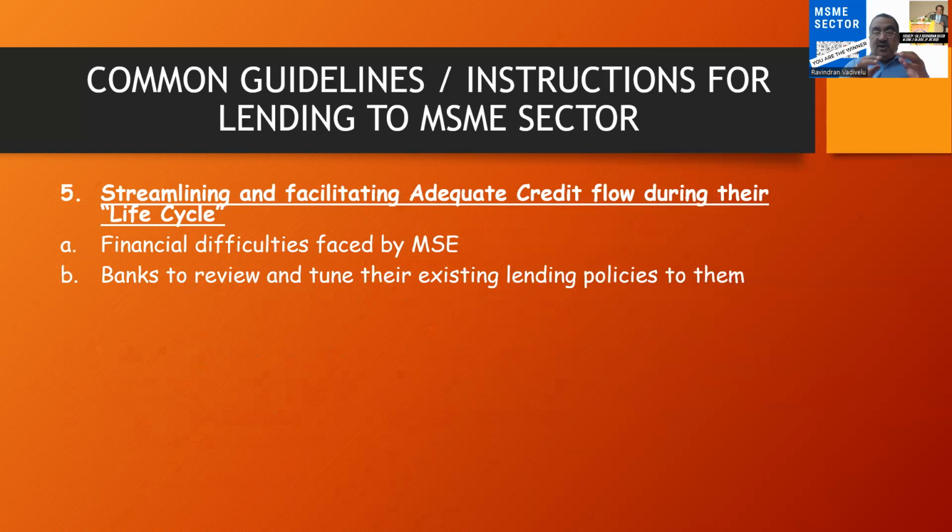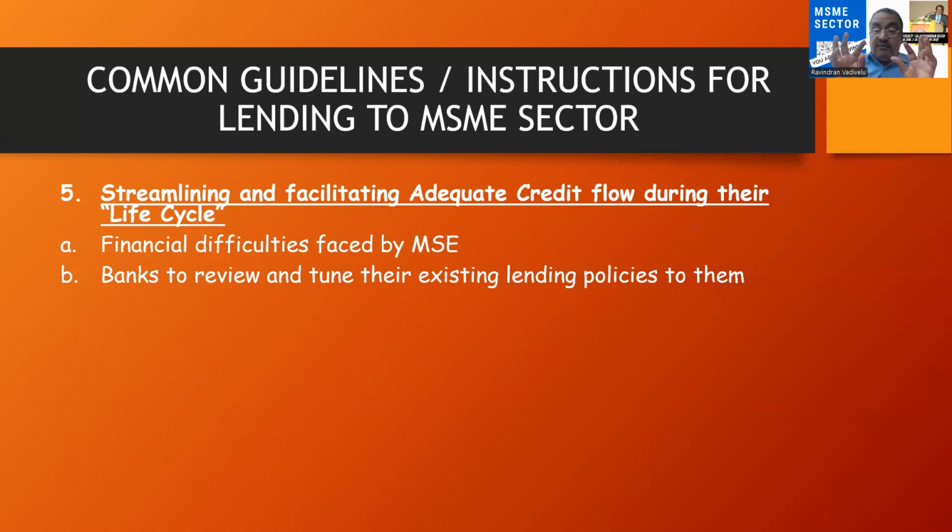That means banks should not keep quiet after they lend the money to MSE units. They have to scrutinize, they have to review the business transactions of the party or the borrower, and they have to fine tune the existing lending policies, whether the working capital can be increased or can be additionally financed. Some machineries, they can provide the term loan.